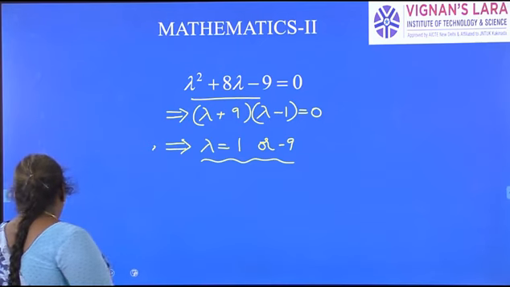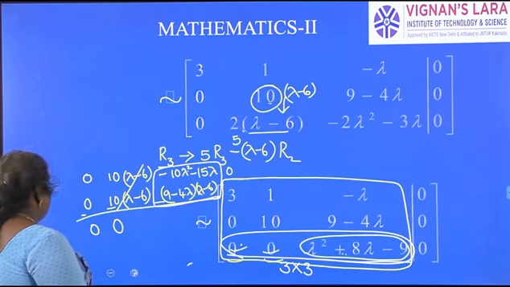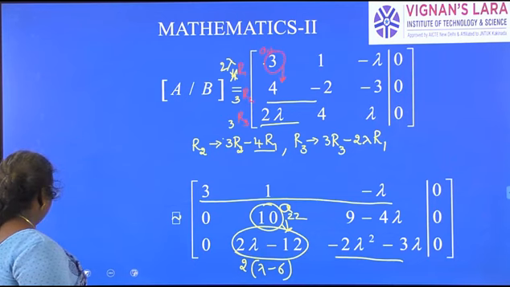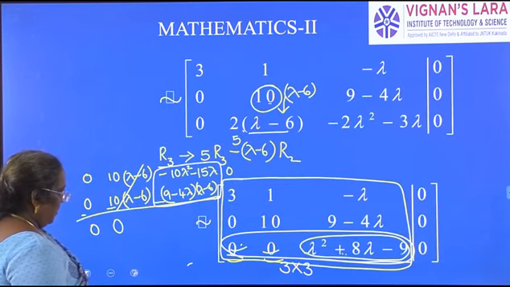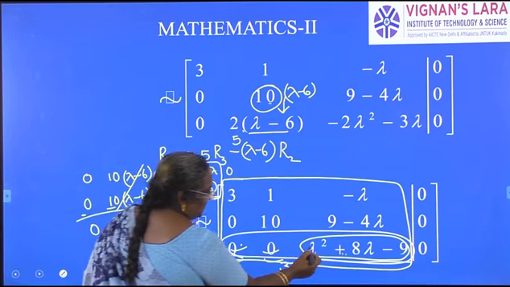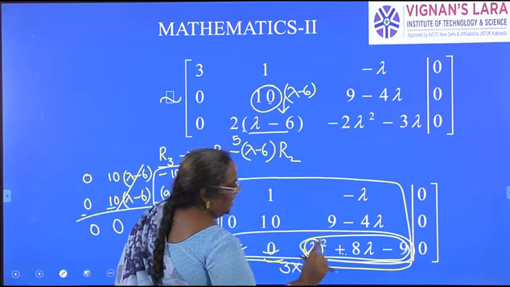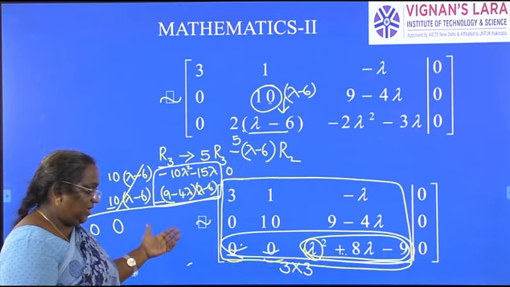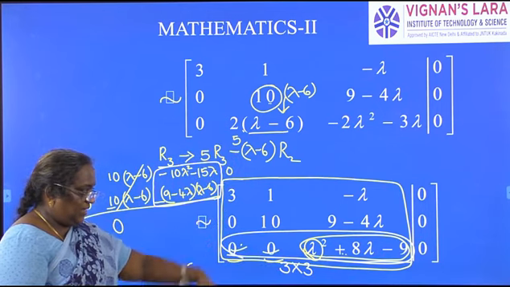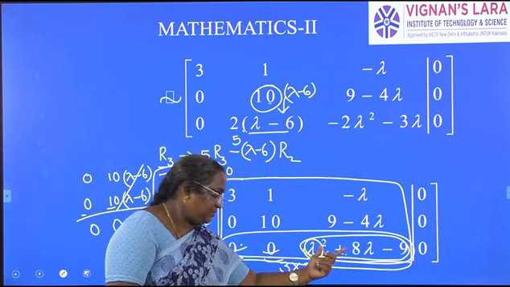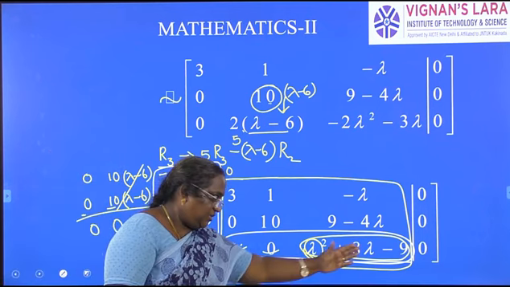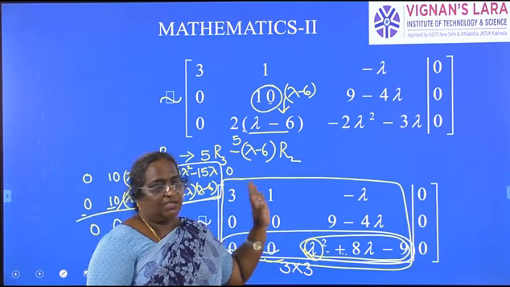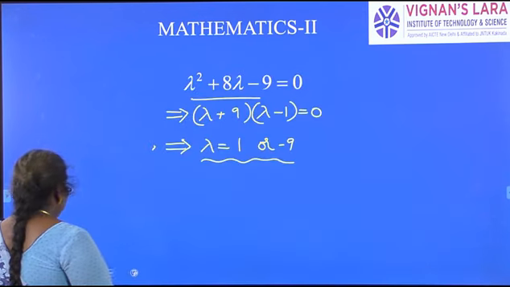Means you should go back to the given system of equations once again. Go for the echelon form. What we have done, obtained echelon form. Here you replace lambda as 1 once. You see the solution. What type of solution you get? Second value, lambda is equal to minus 9. Replace, automatically this will be 0. Because it is a solution, this will be 0. So only 2 rows will be there. Basing on that we have to give the solution. That is about system of.